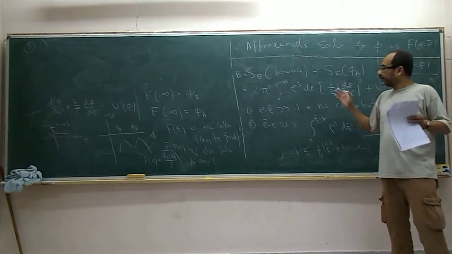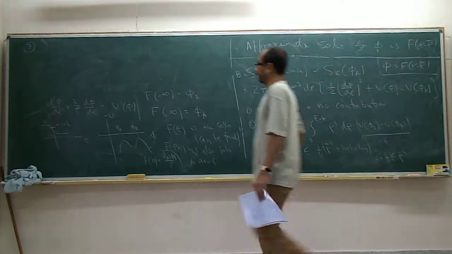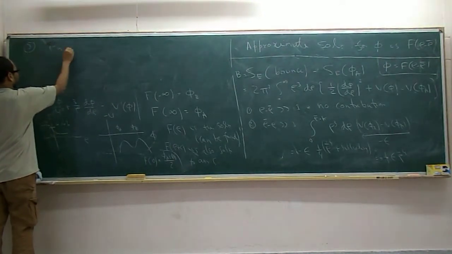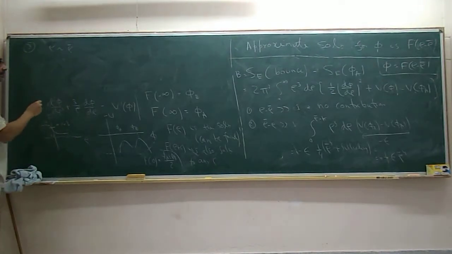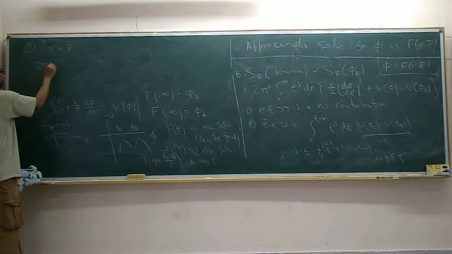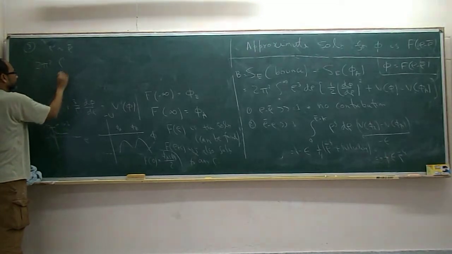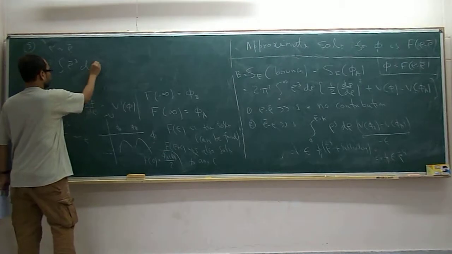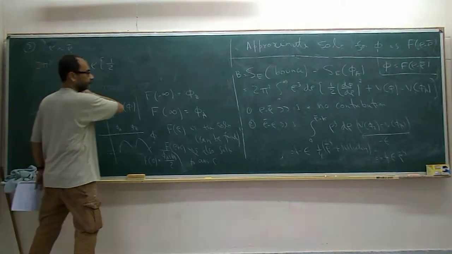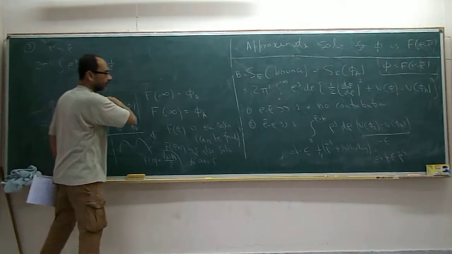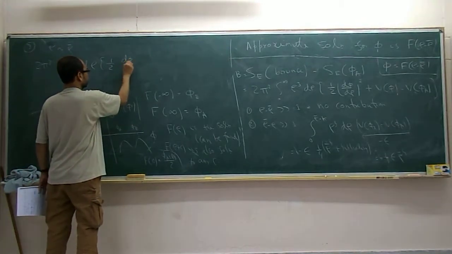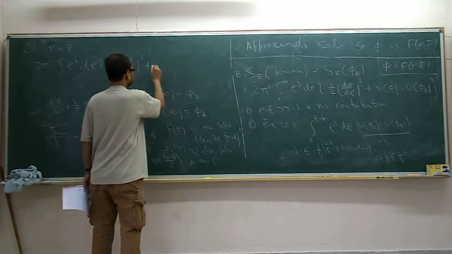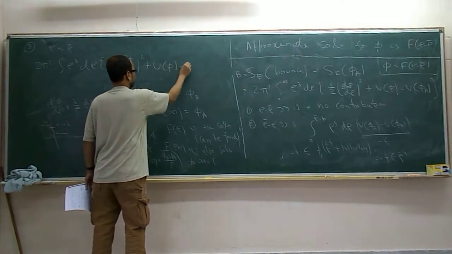Okay? So in this region, the region of order rho bar, what we evaluate is 2 pi square integral rho cube d rho, half d phi d rho square plus U of phi minus U of phi a.